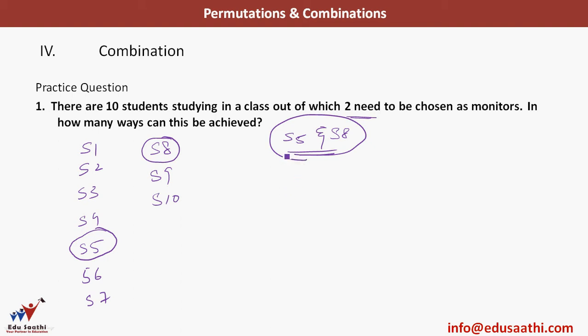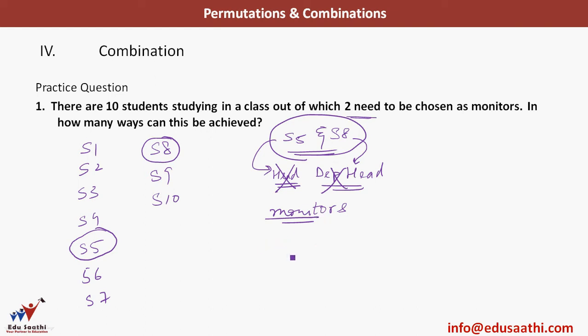Okay, in the permutations question we had positions. We had a head, if you remember, and we had a deputy head. Now here it mattered. If I call S5 first, I will make him the head. If I call S8 later, I will make him the deputy head. Okay, but here we have no positions. We don't have a head, we don't have a deputy head, we just have monitors, and both of them are at the same position, so it will not matter.